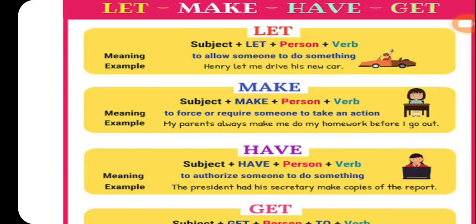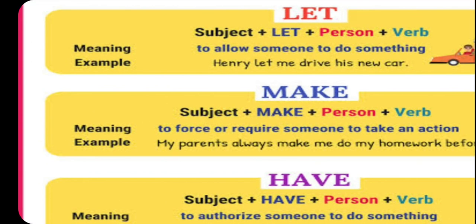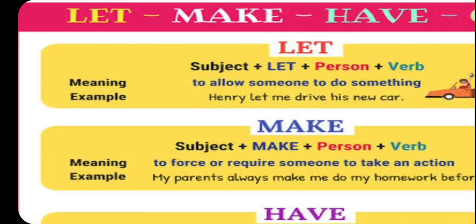You can remember it this way: S C V P V, S C V P V. S is subject, CV is causative verb, P is person, and V is verb. Now the first sentence: Henry let me drive his new car.